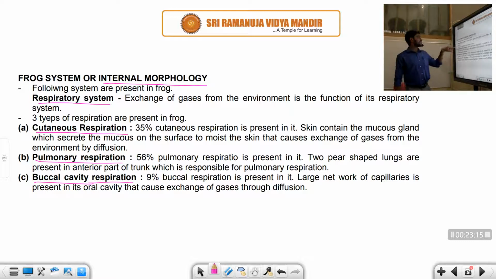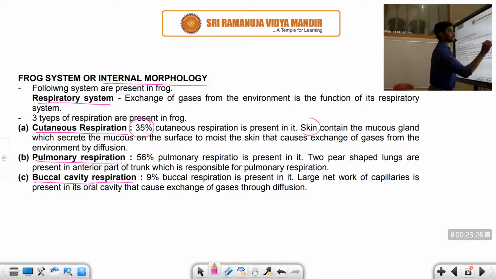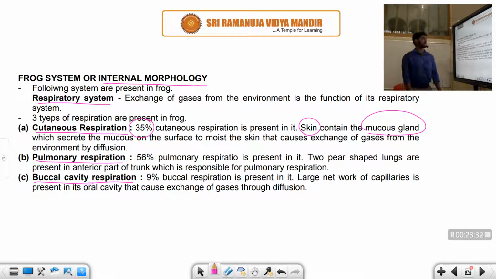First of all we'll discuss the cutaneous respiration. The percentage is very important, student. 35% of respiration in the frog is cutaneous. Cutaneous respiration occurs through the skin. The skin contains mucus glands, which secrete mucus on the surface and keep the skin moist.